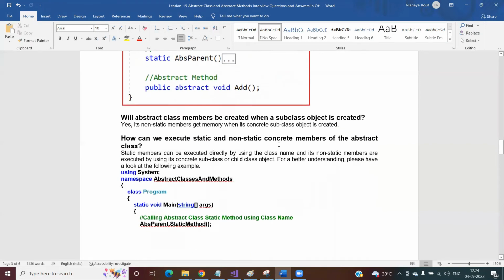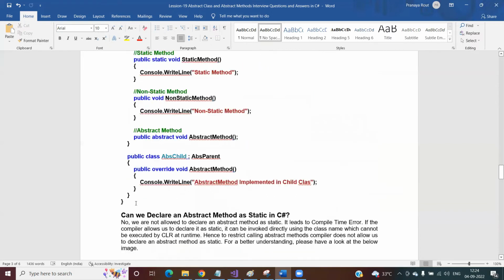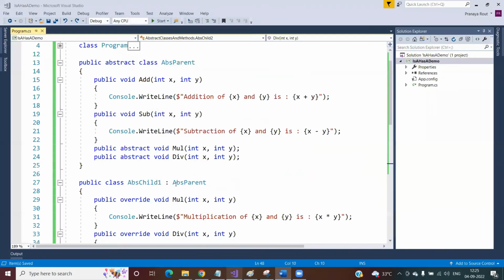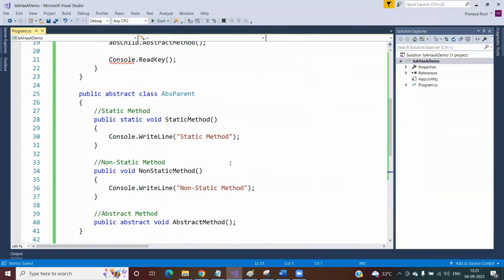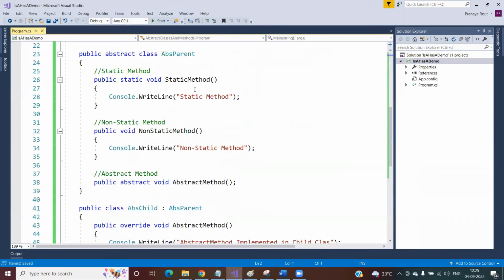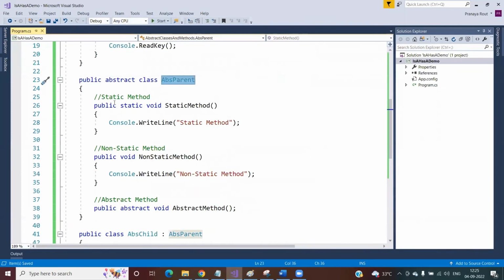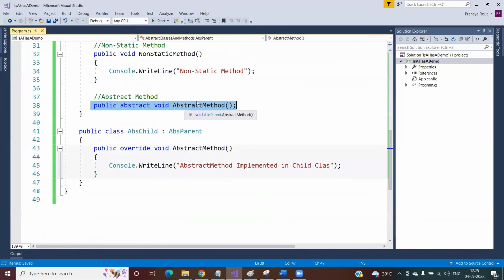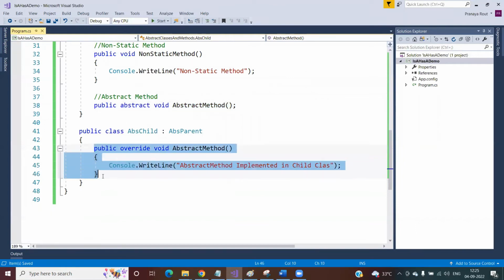How can we execute static and non-static concrete members of the abstract class? As we already discussed, inside an abstract class, we can define both static and non-static members. Everything is possible to define, right? Then how? For example, suppose this is my abstract class. Inside this abstract class, I'm declaring some static method. I'm declaring some non-static method. And if you see this, these two are nothing but concrete methods, means methods with the implementation. And this is an abstract method, right? Abstract method means this method is going to be implemented by the child classes.